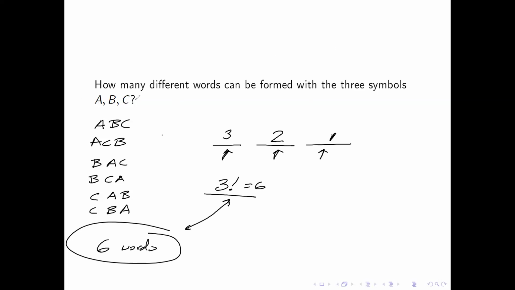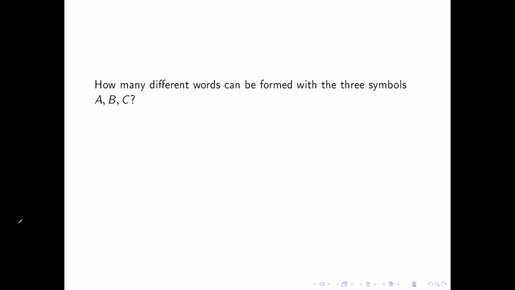If I'm doing that, then we have a massive problem, because if I'm allowing this to be more general, how many different words could be formed? Well, if I'm allowing repetition, then I could have a word of length 1, word of length 2, word of length 3, and that's just an infinite number of options, and that's just not really cool. So I'm going to stick with this option.